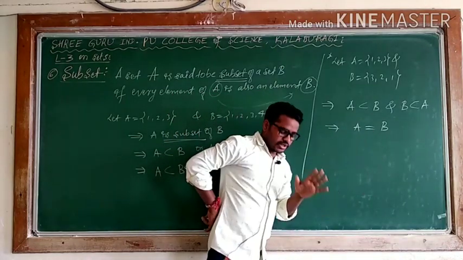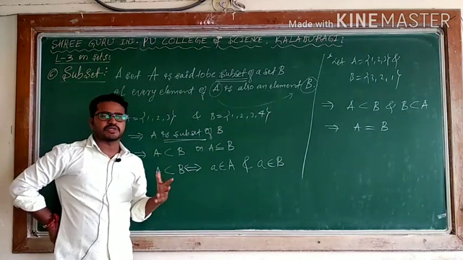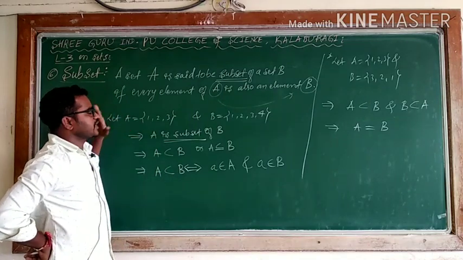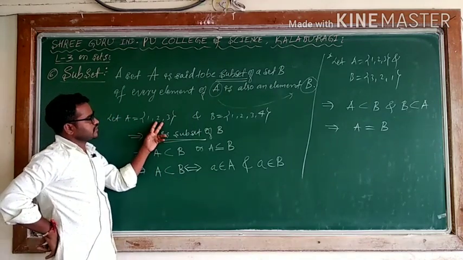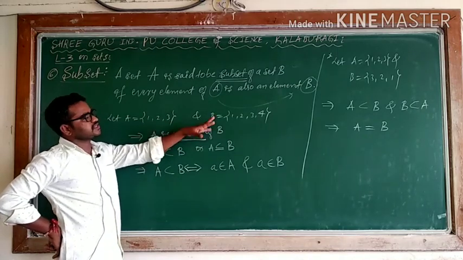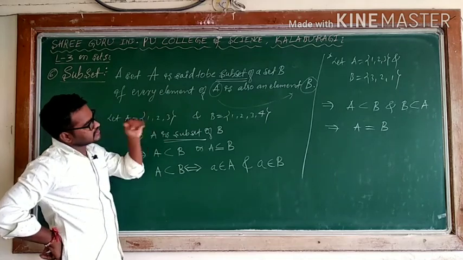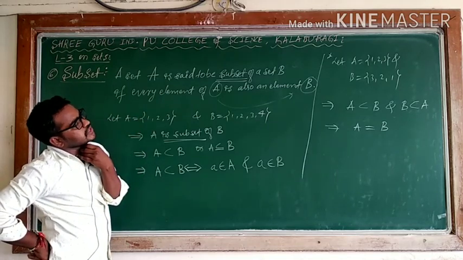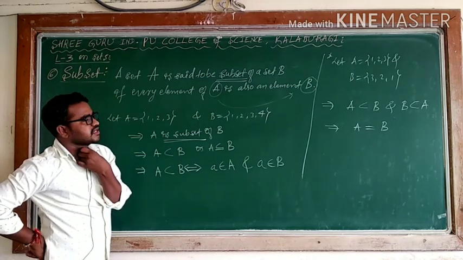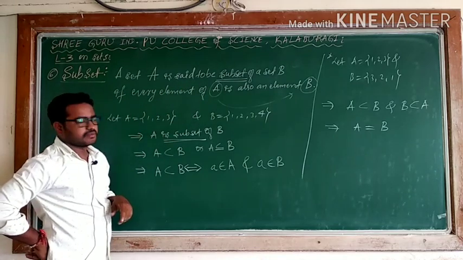The only thing is, when you are checking subset, you check whether its elements belong or not. When we are saying subset, there is no condition. Here 1, 2, 3, this A, is also a subset of B. But comparing the two, B has more elements. B has 4 elements, here 3 elements. But there you have 1, 2, 3 and that is also 1, 2, 3. Both are equal. In the case of subset, it may be equal, it may not be equal. But here it is not equal.